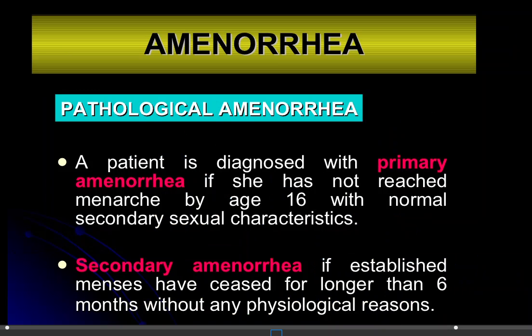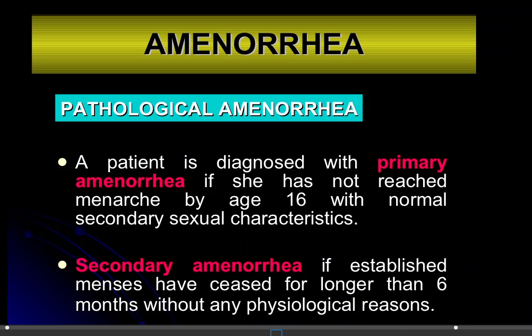Pathological amenorrhea: the patient is diagnosed with primary amenorrhea if she has not reached the menarche by the age of 16 with normal secondary sexual characters. It means there is development of the breast, growth of pubic hair and all those things, the secondary sexual characteristics. Secondary amenorrhea is established when the menses have ceased for longer than 6 months without any physiological reasons. The physiological reasons we already know: pregnancy, pre-puberty and menopause.